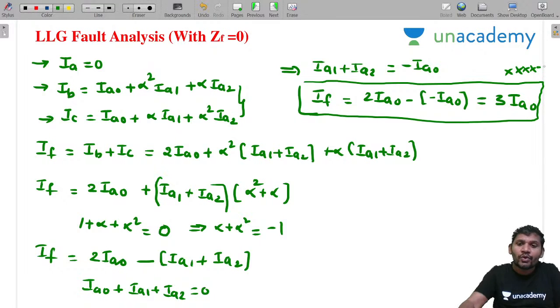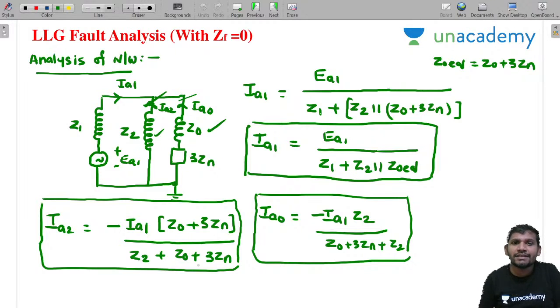What is IA naught? You already calculated IA naught: minus IA1 into Z2 by Z0 plus 3Zn plus Z2.